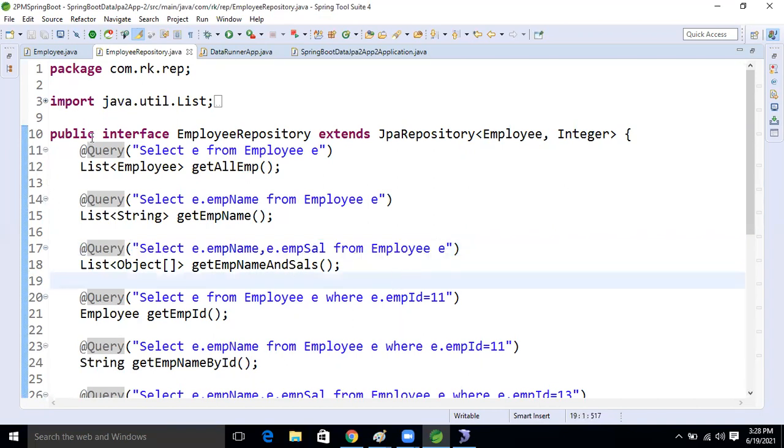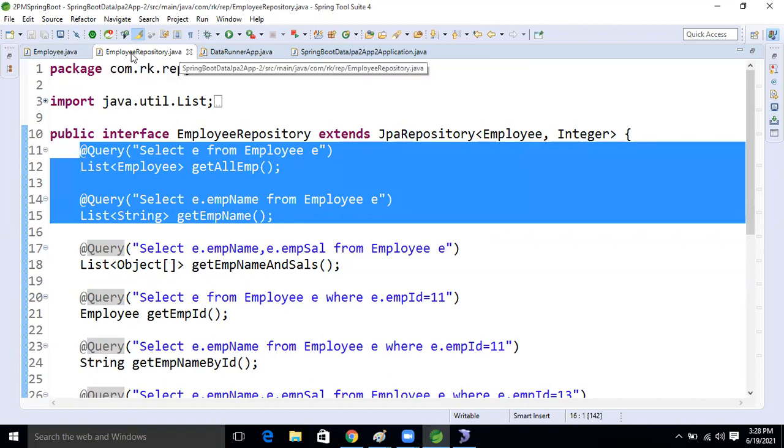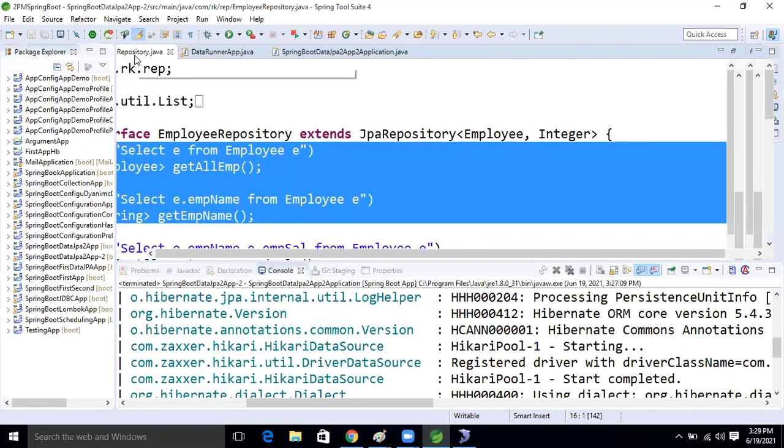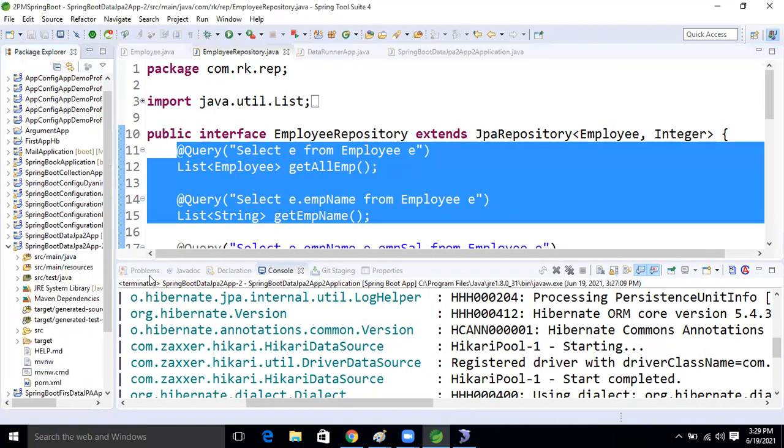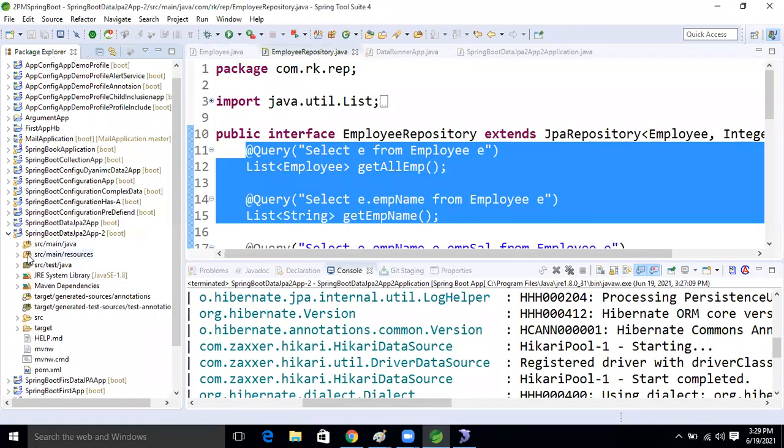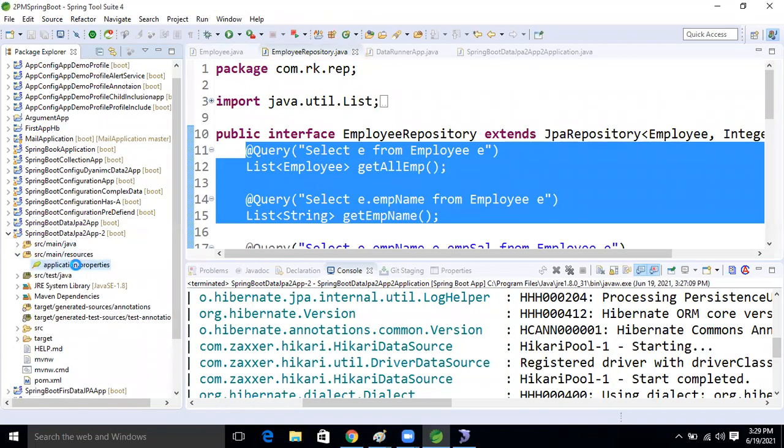Because if we run this application just by changing our dialect, right? Just think about it. Currently our application is running in MySQL, right? In the Spring Boot data JPA application, come here in the application dot properties.